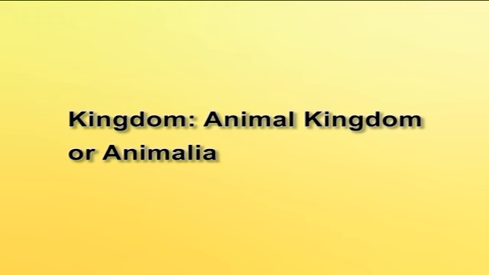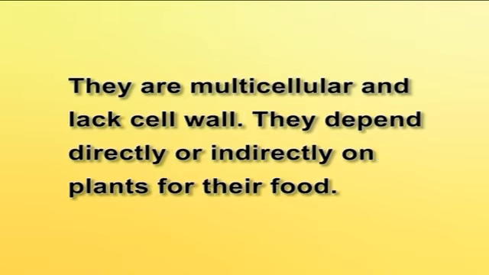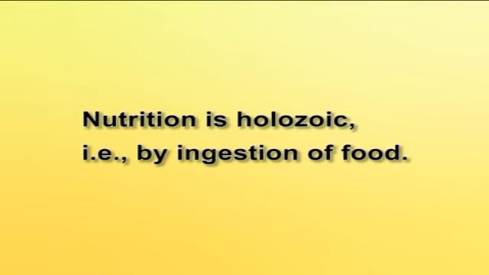Kingdom, animal kingdom or Animalia. The kingdom Animalia is characterized by eukaryotic and heterotrophic organisms. They are multicellular and lack cell wall. They depend directly or indirectly on plants for their food. Food is ingested and digested in their internal cavity, and food reserves are stored as glycogen or fat. Nutrition is holozoic, that is, ingestion of food.